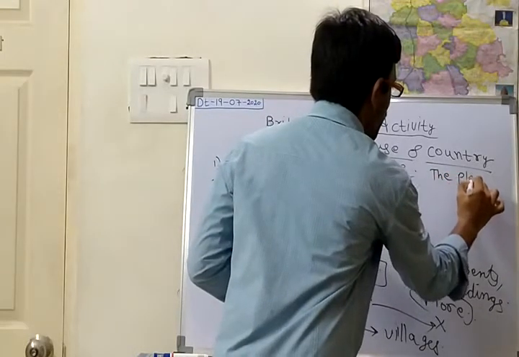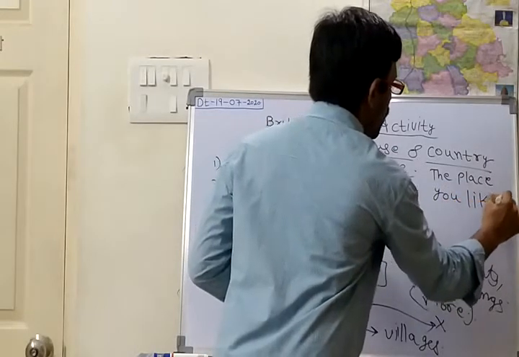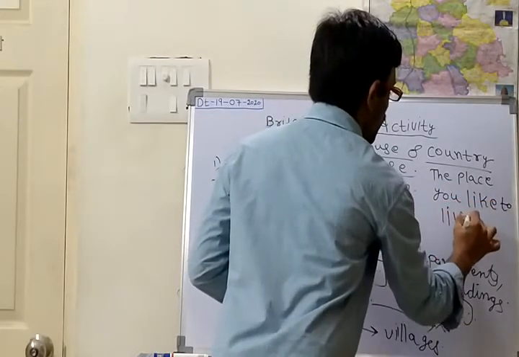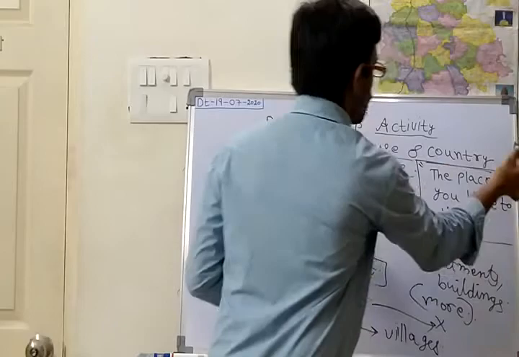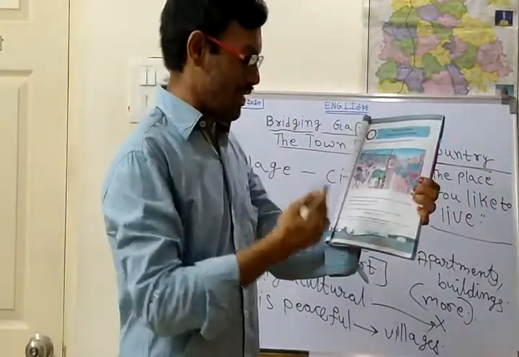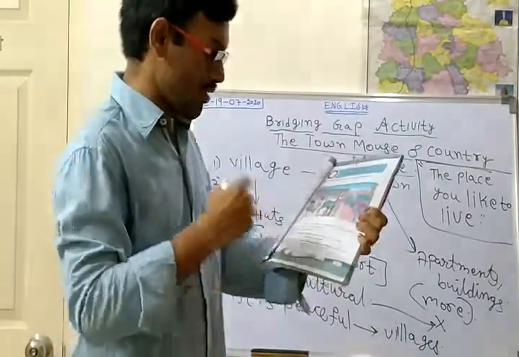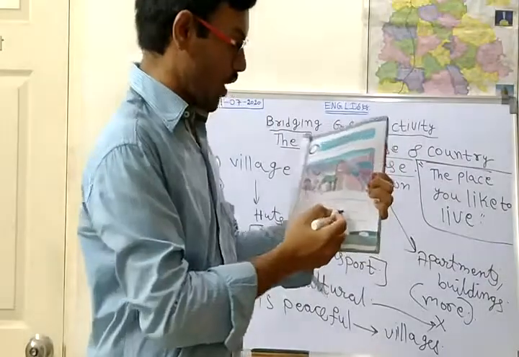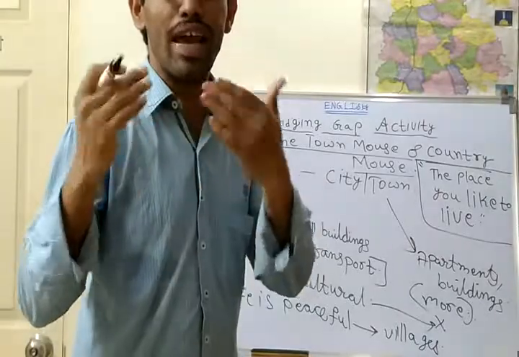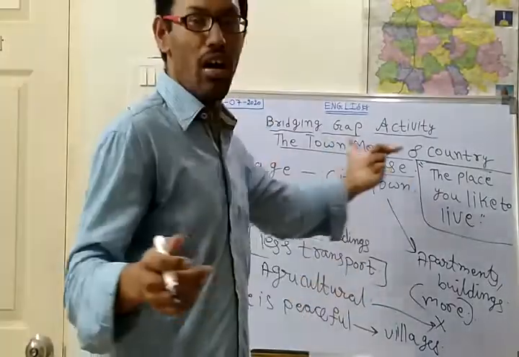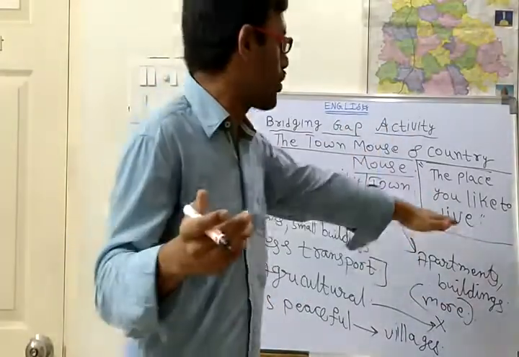the place you like to live. So about this you should be able to give an oral discourse. Oral discourse means you should be able to speak out. So you should be able to talk on the place you like to live, a town or a village. Where you people might like to live, either in the village or in the city or town. Whatever your interest, you write it out.